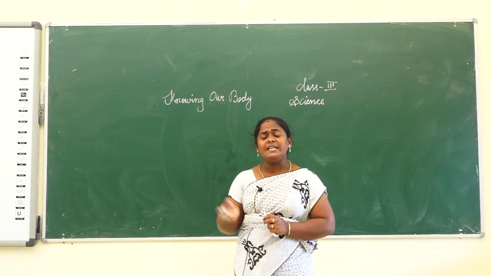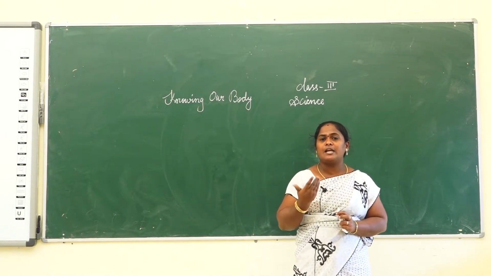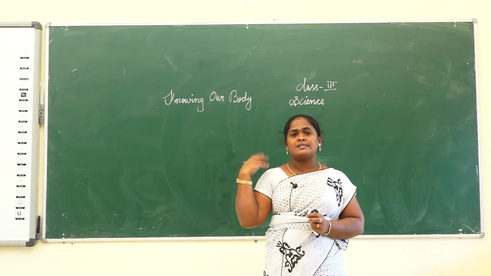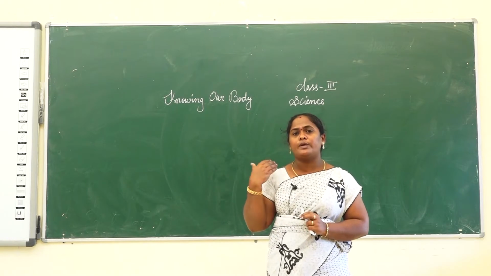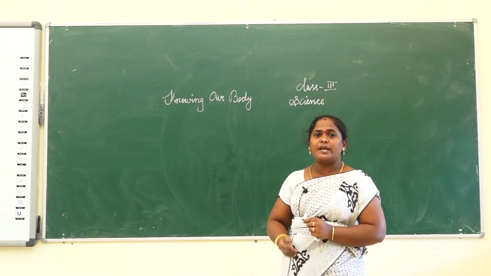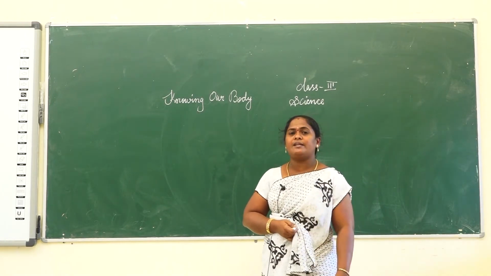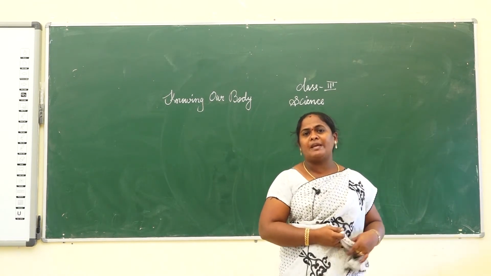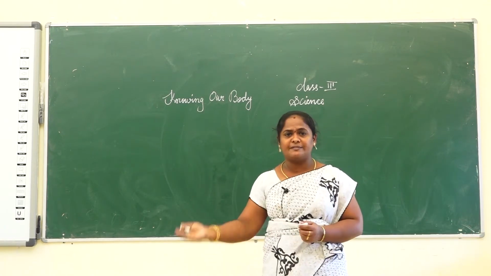Each body part performs different functions that help our body work efficiently. For example, our hands are used to write letters, write essays, eat, or do our household activities. We use our eyes to see, and our legs are used for walking, running, jumping, hopping. So each body part performs different activities.